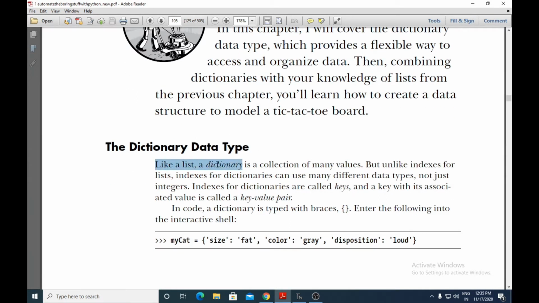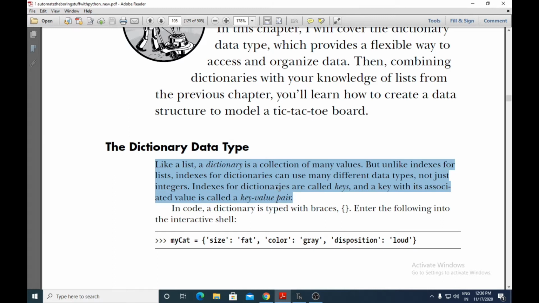Like a list, a dictionary is a collection of many values, but unlike indexes for lists, indexes for dictionaries can use many different data types, not just integers. Indexes for dictionaries are called keys, and a key with its associated value is called a key-value pair.